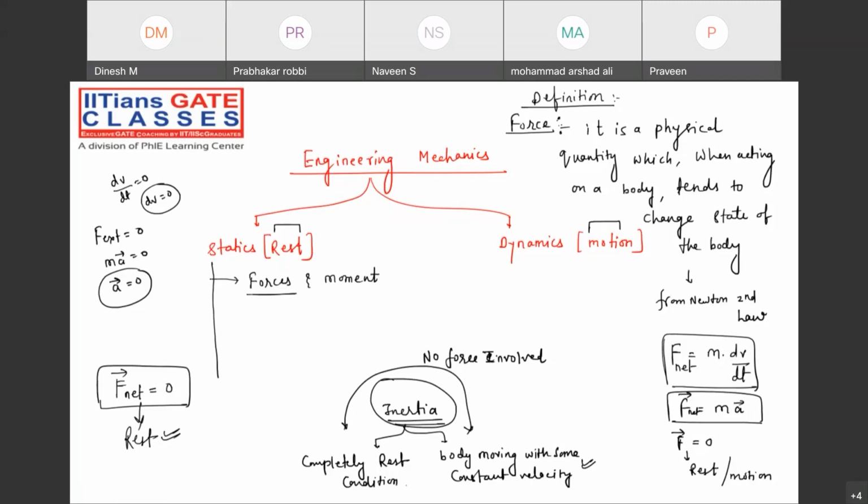What is the first topic? The resultant of all the forces. The second topic is equilibrium of the forces, or equilibrium of the bodies. Right? Please note it down. Of course, we are talking about statics, that is force and moment. And then we have equilibrium. And then we have trusses. And then we have, that's it.